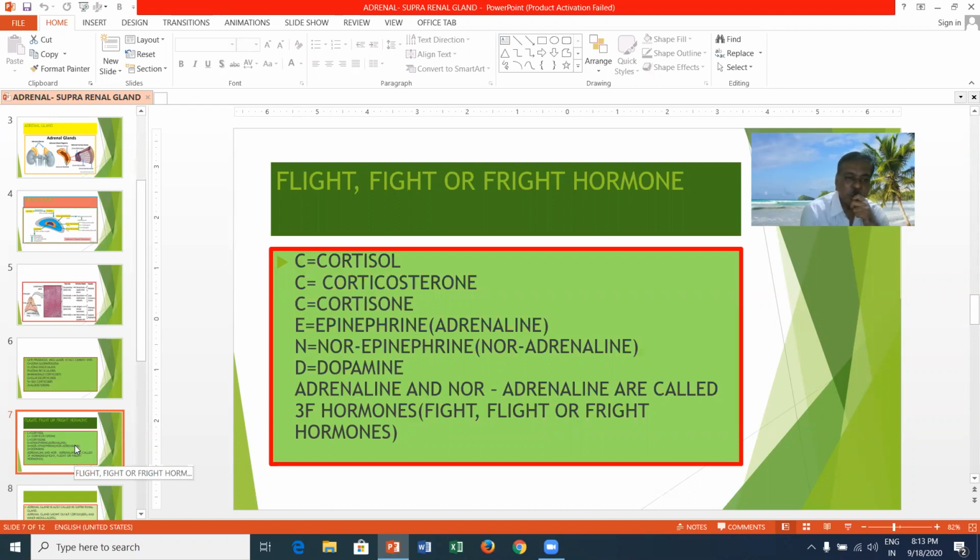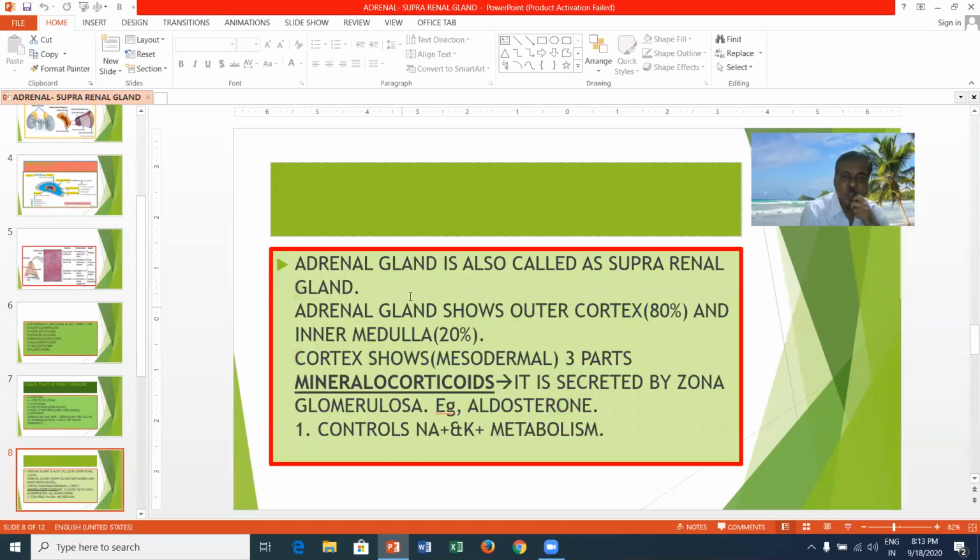Now you can see the different hormones. The adrenal gland is also called the suprarenal gland. I have already told that it is present on the upper side of the kidney in the form of a cap. That's why it is called the suprarenal gland. The adrenal gland shows an outer cortex. 80% of the adrenal gland is cortex, and 20% is inner medulla. The cortex is mesodermal in origin. The cortex shows three parts.